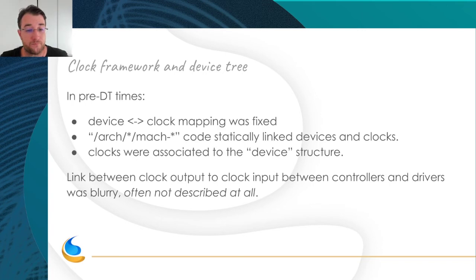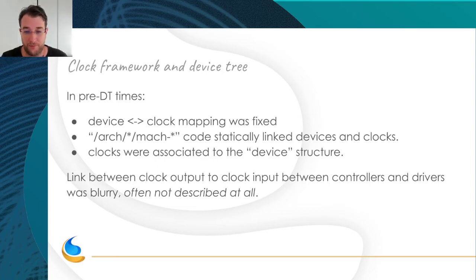The machine code was linked to the device and clock statically. There was nothing dynamic, or if you could have dynamic, it was in code, so we needed to rebuild the kernel to change it. It was static. And each clock was associated to the device structure, so you could have a number of clocks for each device structure.